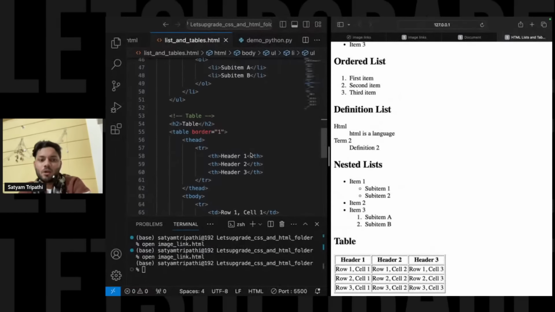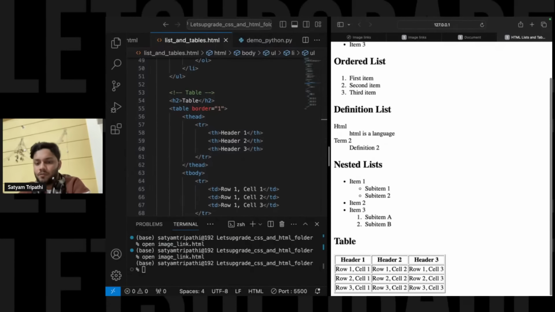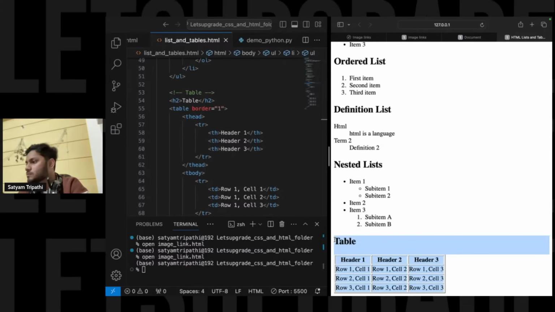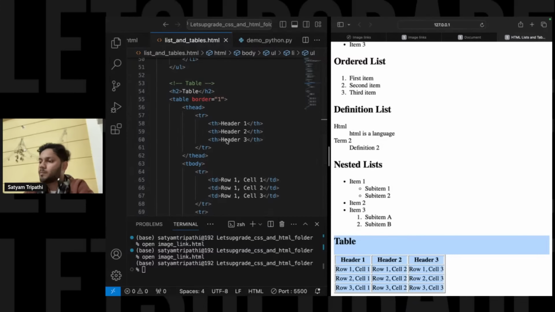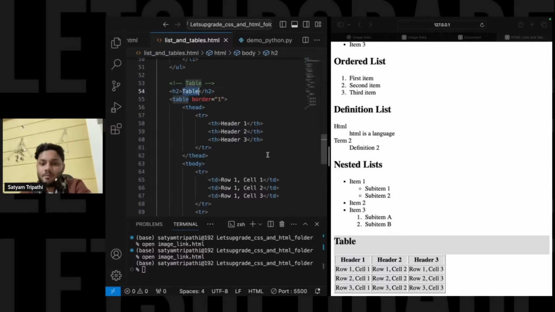Okay. Now, if I just talk about table, if you basically want to create a table like this, how will you create this table? What is the code for this table? It is basically nothing. Over here, you will be able to see first we have written a heading, that is your H2 table. All right. Now, table border is equal to 1.